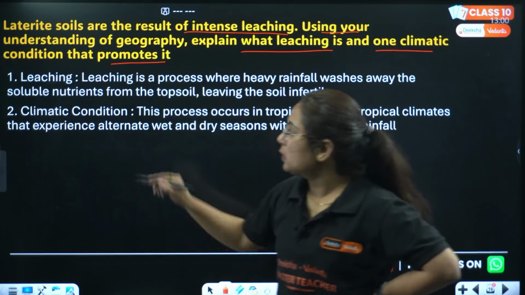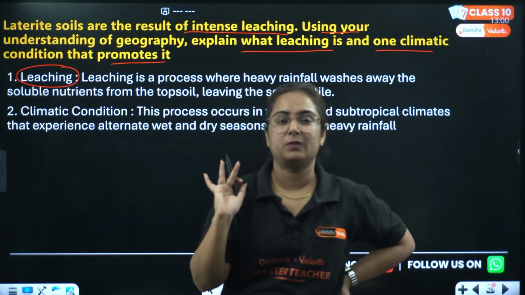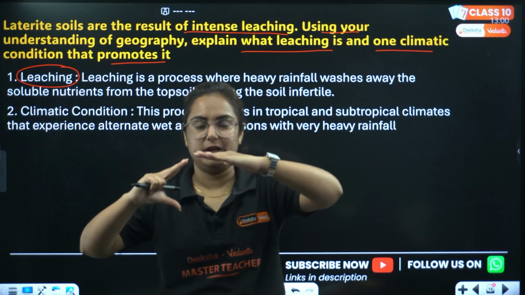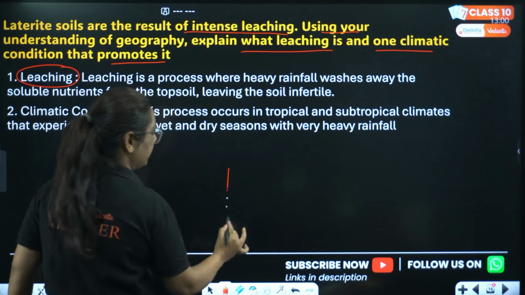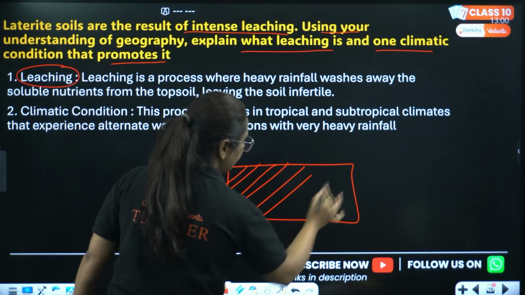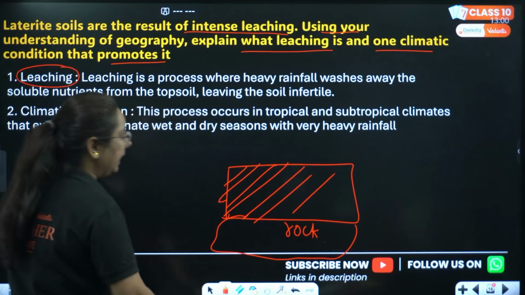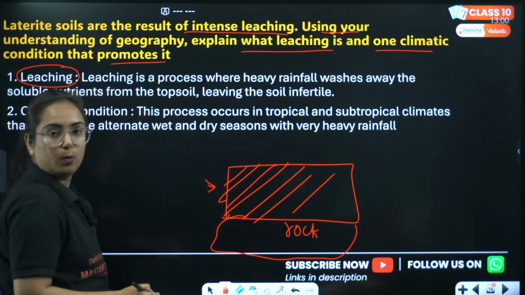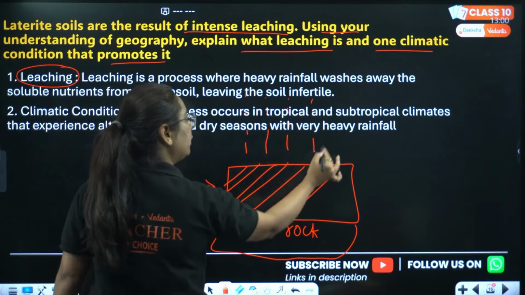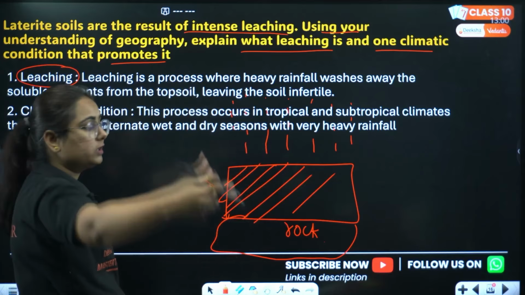Okay. So first we will start with explaining what leaching is. Let me show it here. So this is your soil. Beneath it there will be rocks, obviously the hard crust, and the grained soil over it. Now what happens? There is so much rainfall, 200 centimeters and above in regions like Kerala and the northeastern part.